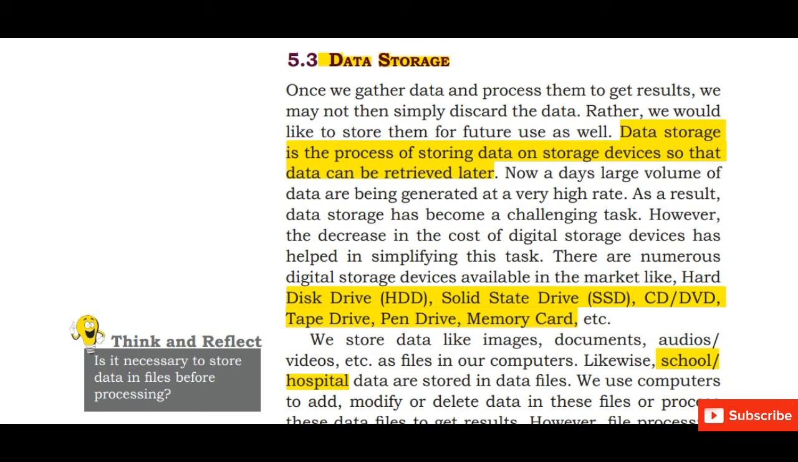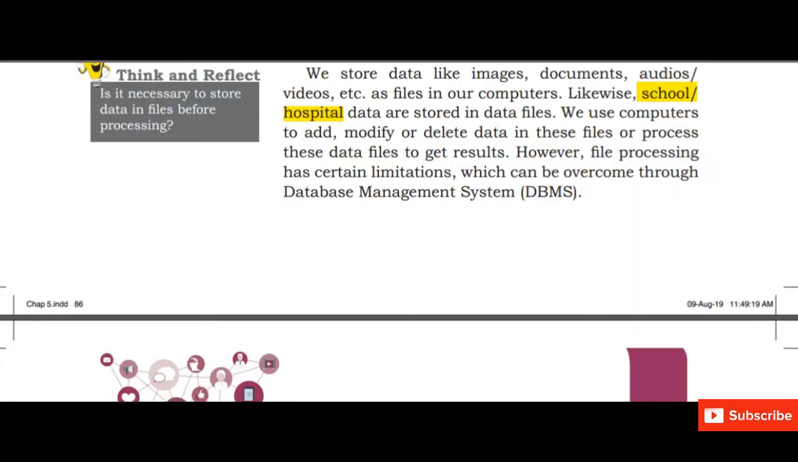Next step is data storage. Data storage is a process of storing data on storage devices so that the data can be retrieved later. Common examples are hard disk, SSD, solid state drive, CD, DVD, pen drive, memory card, etc. We store data like images, documents, audio, video as files in our computer. School and hospital data are stored in data files. We can also store data using special software through a DBMS, Database Management System.